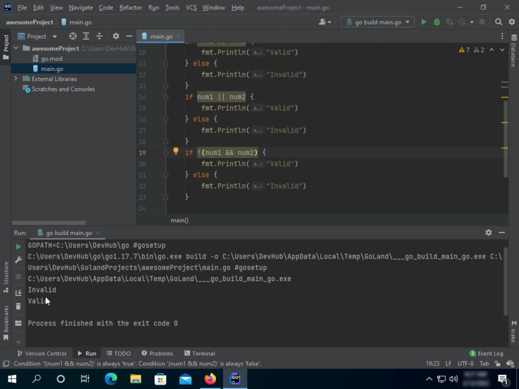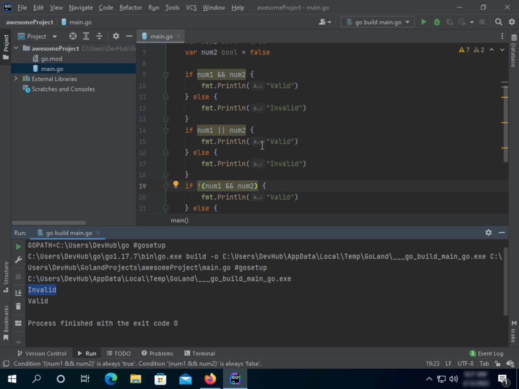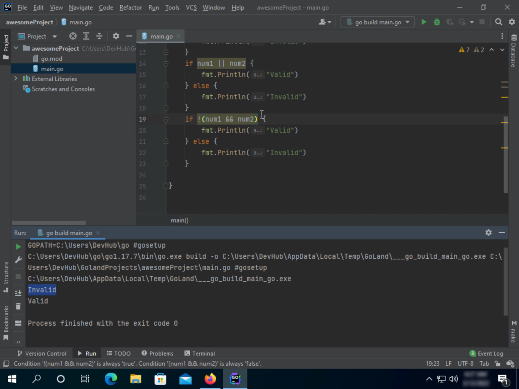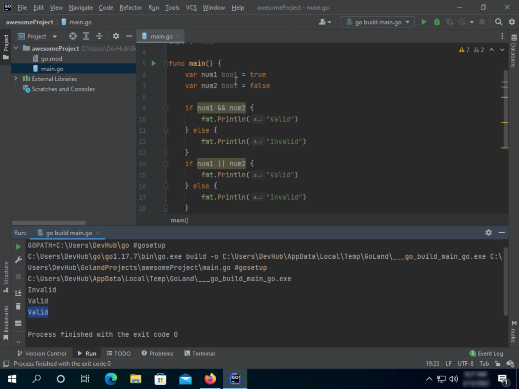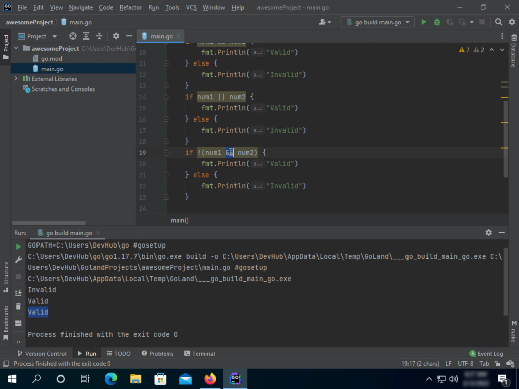For example, here you can see it returned invalid because one value has false and the other has true. Here we said if num1 and num2 have the same value, then print valid. So it should return valid, but because we put the variables inside parentheses with an exclamation mark, when we run it, it returns valid even though it should return invalid. For example, let's remove the parentheses. You can see for this one it returned valid, right?